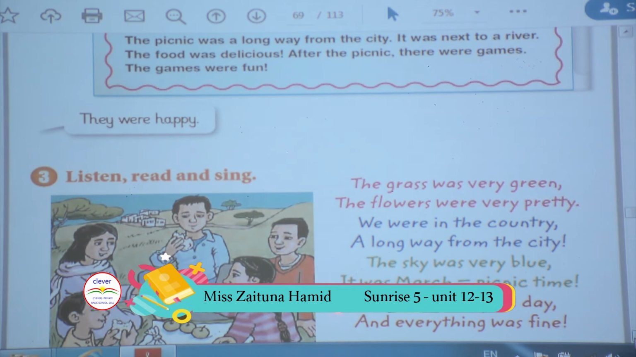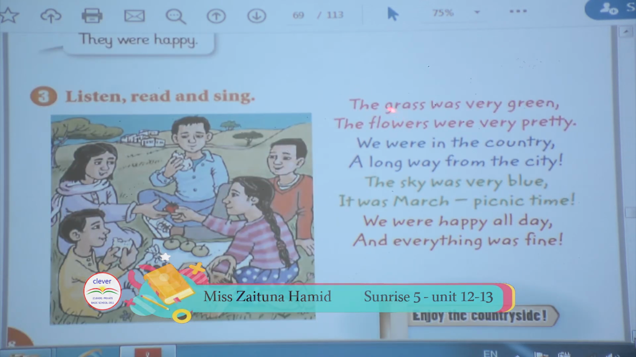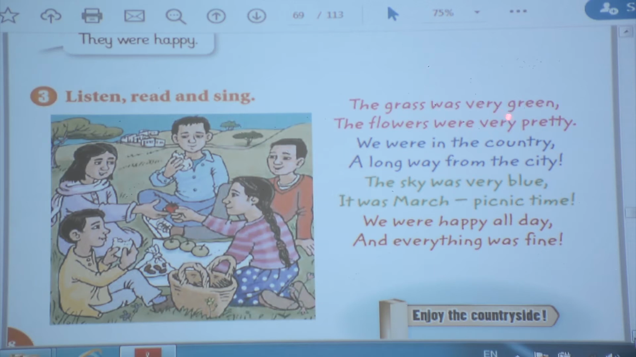This thing I read for you. The grass was very green. We know in spring the grass was very green. The flowers were very pretty. We were in the country a long way from the city. The sky was very blue. It was March picnic time. We were happy all day and everything was fine. Okay, it's a thing. I don't know how to say it, but I read it for you.